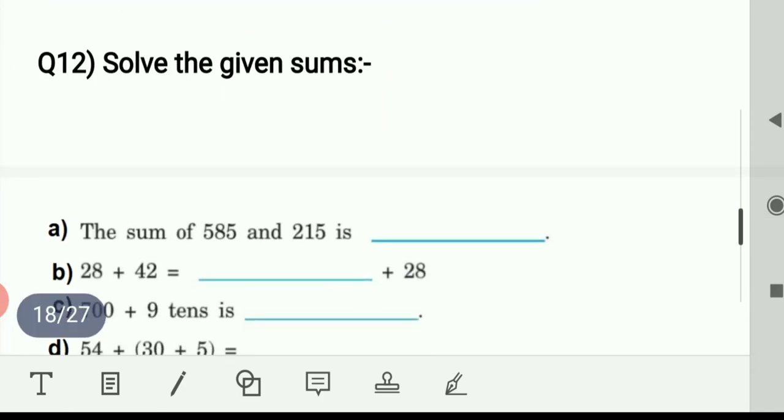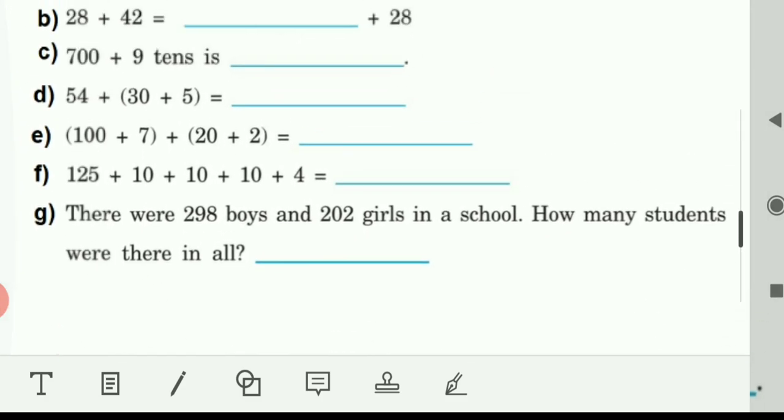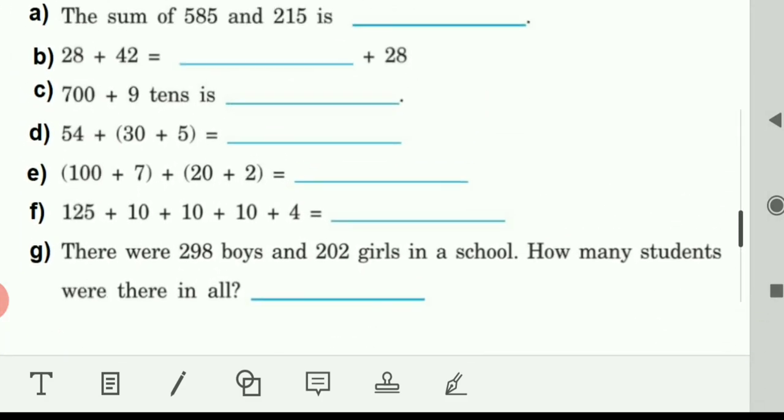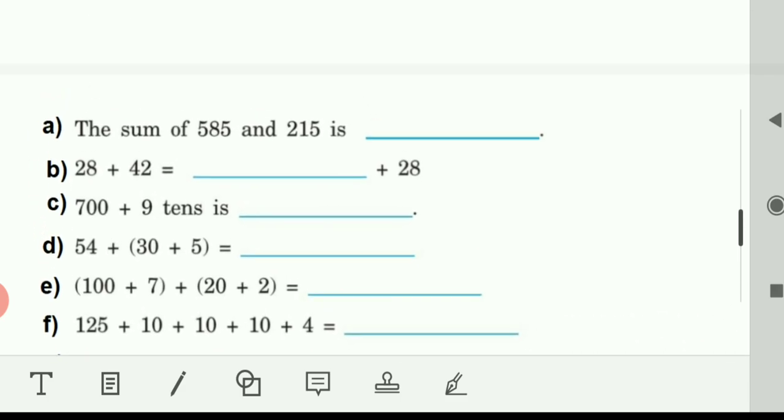Solve the given sums. I have given 7 sums. First is the sum of 585 and 215, so we have to add. Second is 28 plus 42 is equal to dash plus 28. When we change the order of addition, like 2 plus 3 is always equal to 3 plus 2, so 28 plus 42 is 42 plus 28.